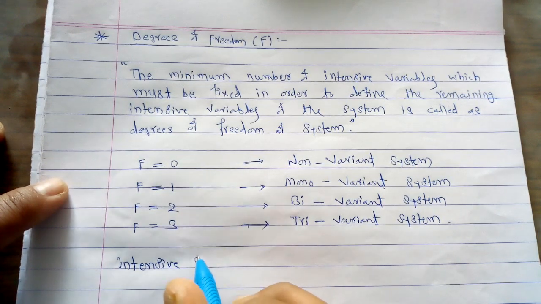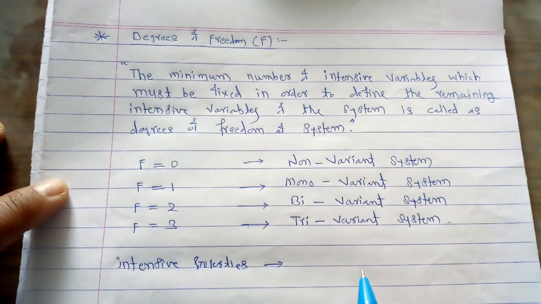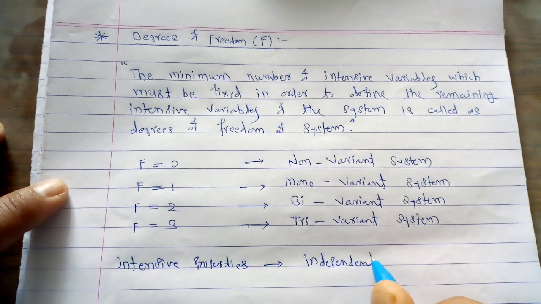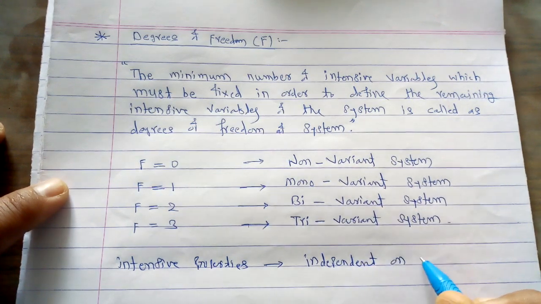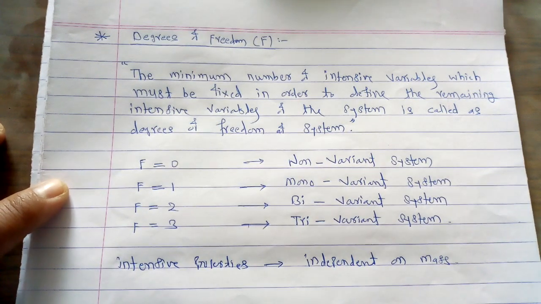What is meant by the intensive properties? We know very well that these are the properties which are independent of the mass. The properties which are independent of mass are nothing but the intensive type of properties.